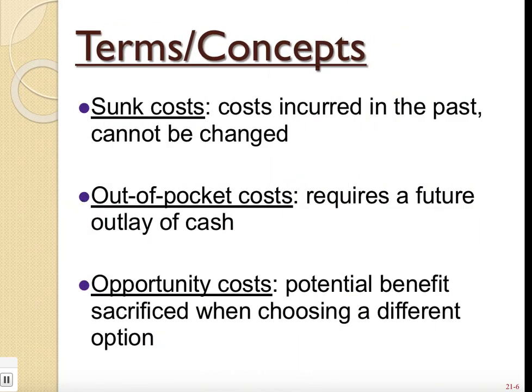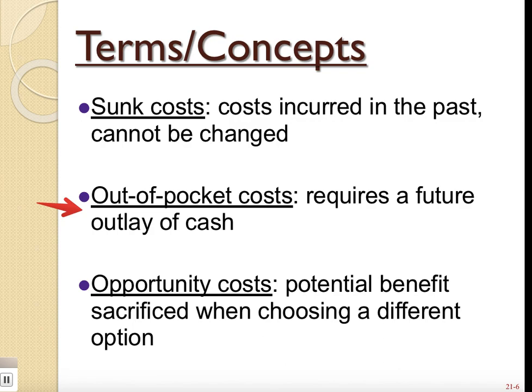Now, some additional terms and concepts that you need to know when you are making these decisions are these 3. Okay, so we have here sunk costs. And sunk costs are costs that were incurred in the past. You've already paid for them, and they cannot be changed. No matter if you choose A, B, C, D, E, or F, or Z, it doesn't matter. Those sunk costs are done. Nothing you do now is going to change what happened. Okay? The second term we're going to learn is out-of-pocket costs. Okay?